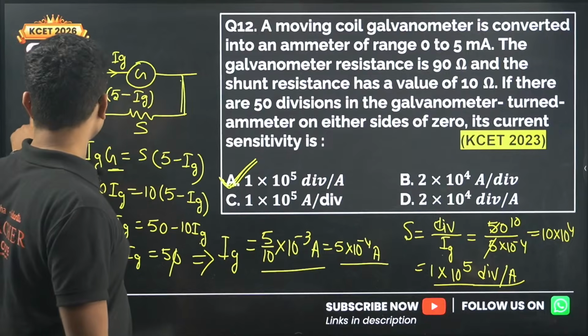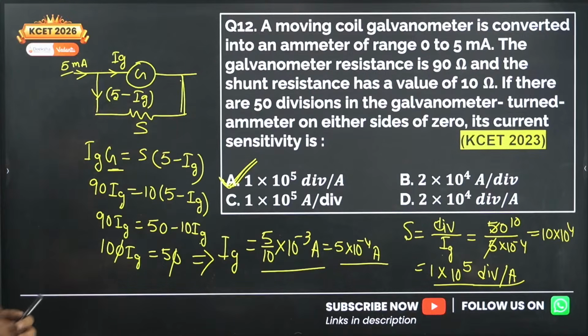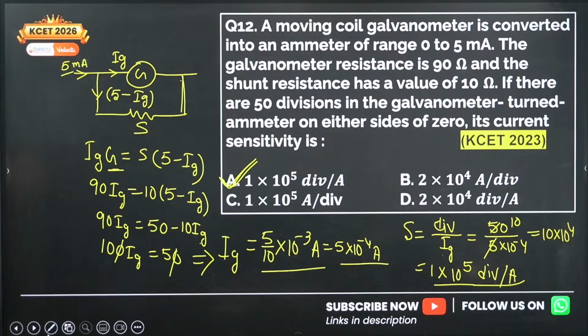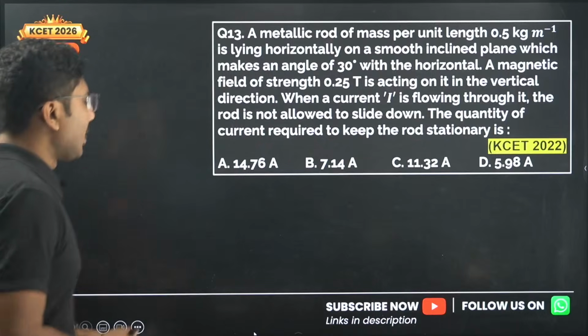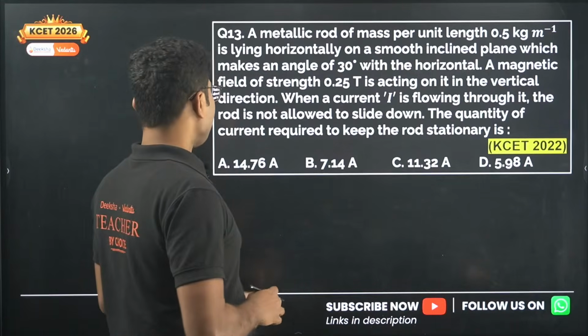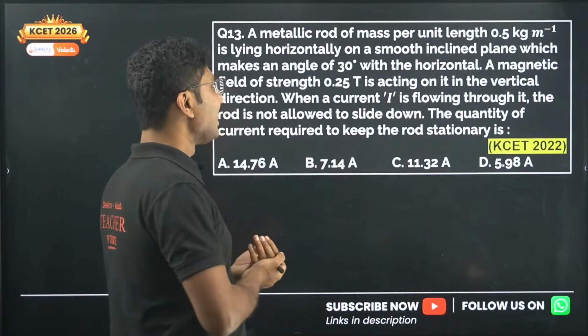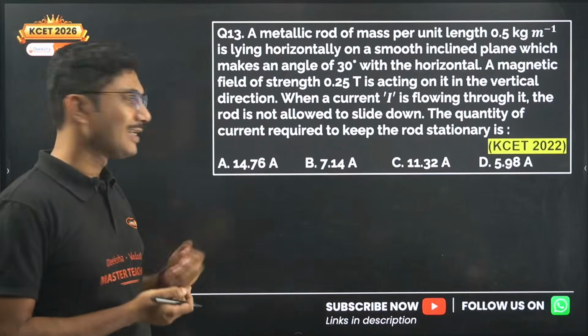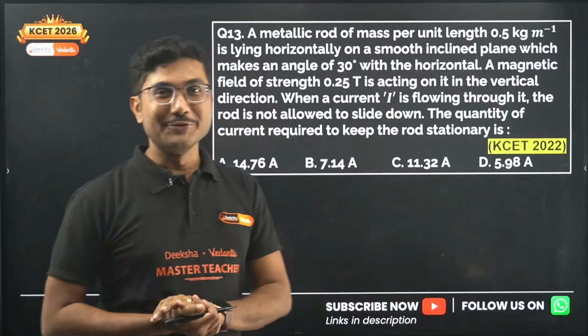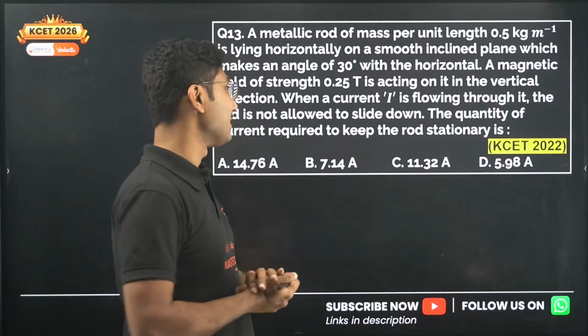Now let's move on to the next question. Now my board freezes, let me give some time. Okay, so now let's see the next question. As you can see, whenever you see the options, you start to think the question must be difficult because the options are not given in uniform values. So that is the psychology of students, don't worry.